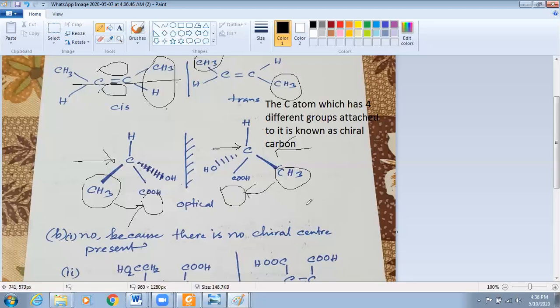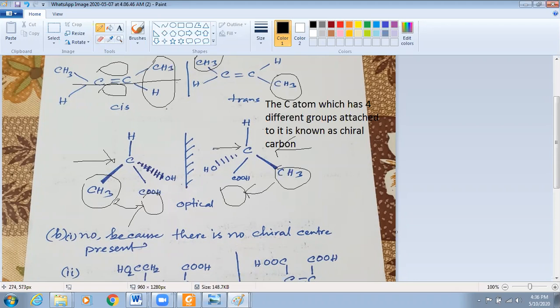You are shifting CH3 here. At the time, this movement will allow the light to pass from one side to another, right? So you are rotating this molecule into the right side. This molecule is rotating the light, monochromatic light, plane polarized light in one direction. Suppose it is moving anti-clockwise and this one is moving clockwise. If you consider this one, you will use the opposite direction.